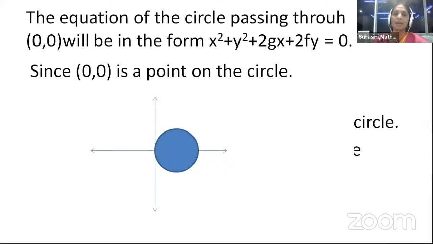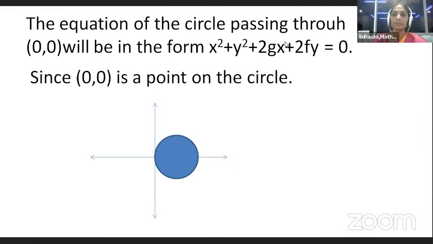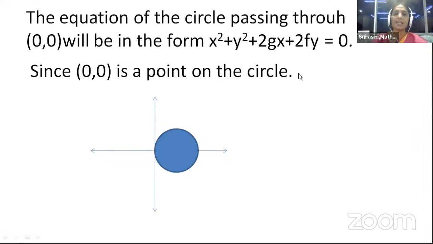And what is observed? The equation of the circle passing through 0, 0 will be in the form x square plus y square plus 2gx plus 2fy is equal to 0, which represents a circle passing through the origin. Observe the figure, children. Is our circle passing through origin? Yes. Then it is free from constant.